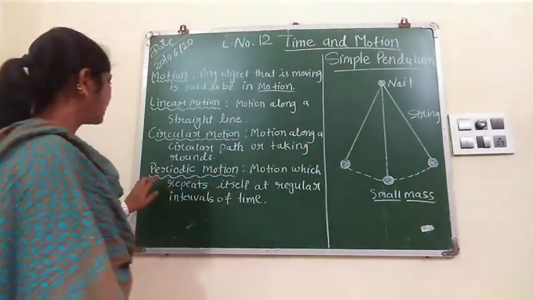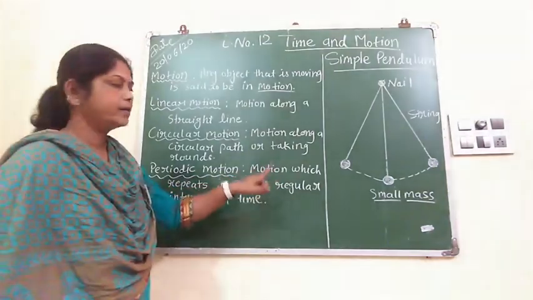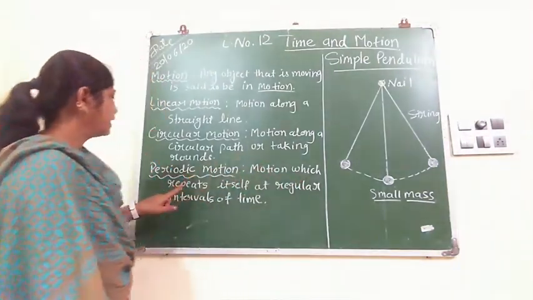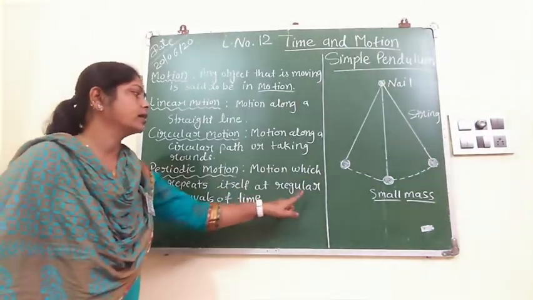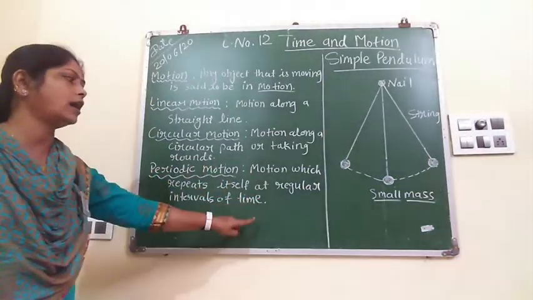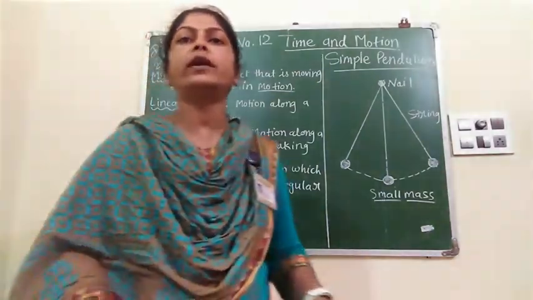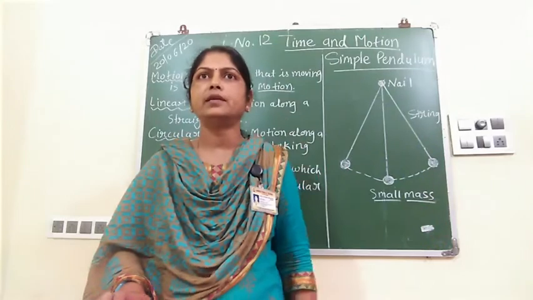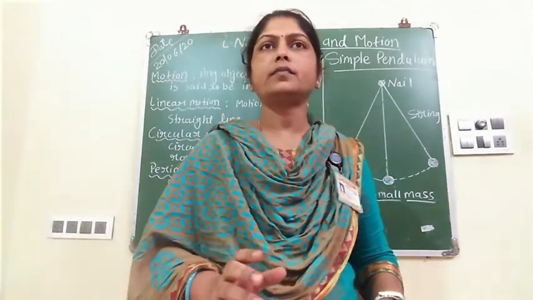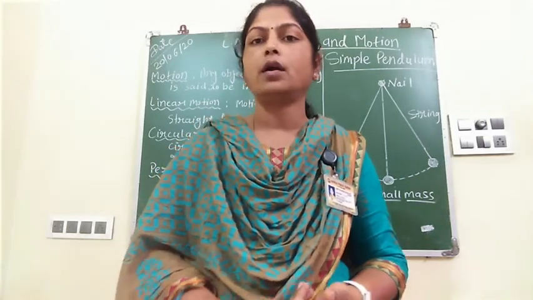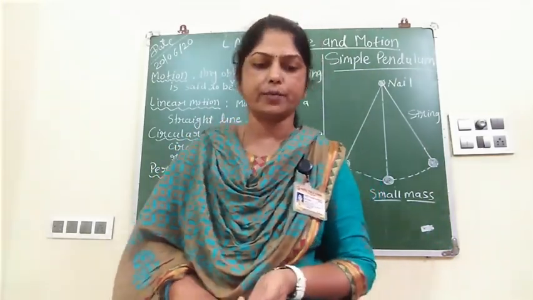Then periodic motion. Periodic motion means what? Motion which repeats itself at regular intervals of time. Means the motion which is repeated at regular intervals of time. An example is the earth. Then another example is a fan also, a clock also. These are all examples of periodic motion.